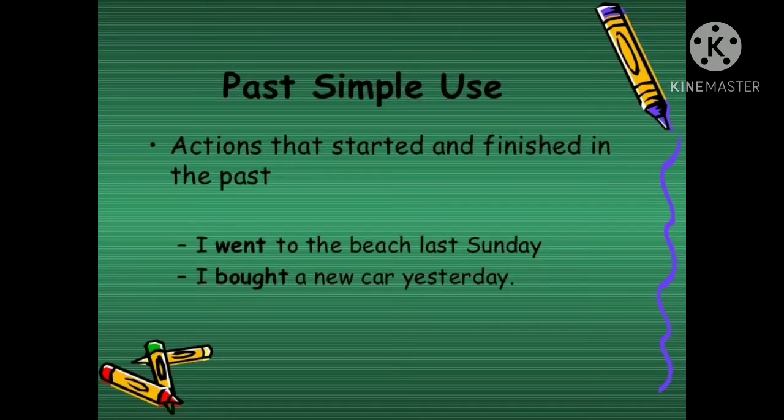Simple past tense use. In simple past tense, we use the past form of the verb. In the negative sentence, we use did not plus the root form of the verb. In questions, while framing questions, we put did before the subject and use the root form of the verb.